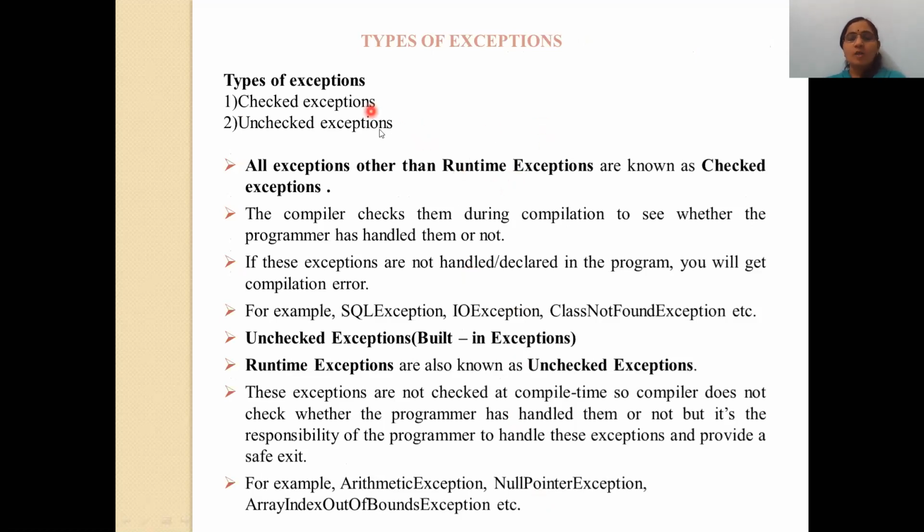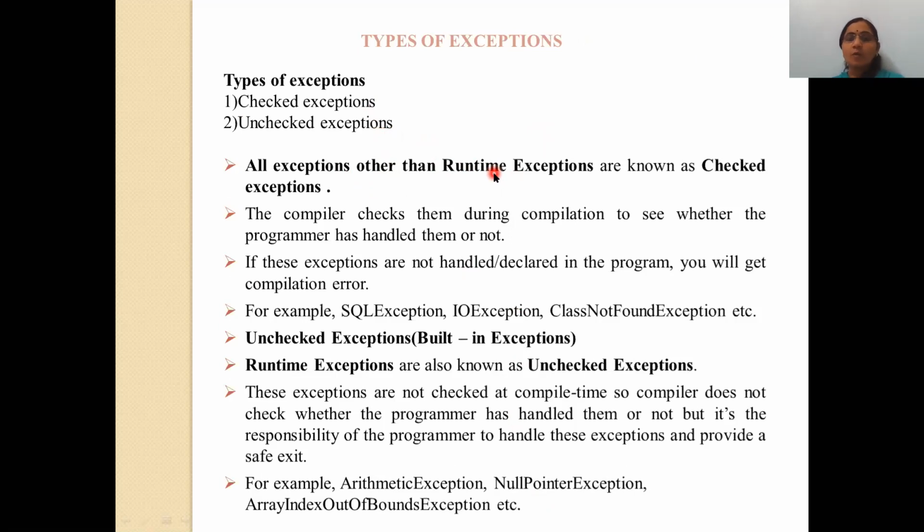There are two kinds of exceptions: checked exceptions and unchecked exceptions. What do you mean by checked exceptions? All exceptions other than runtime exceptions are known as checked exceptions.